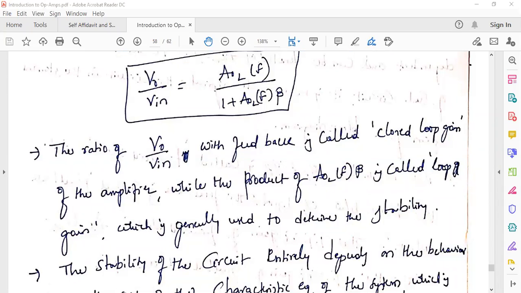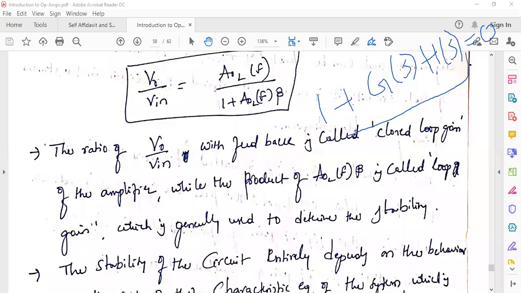While doing the RH criteria, while doing root locus, characteristic equation, this is known. How do we find the characteristic equation? 1 plus G of S into H of S equal to 0. Nothing but the denominator of your transfer function equal to 0, right?